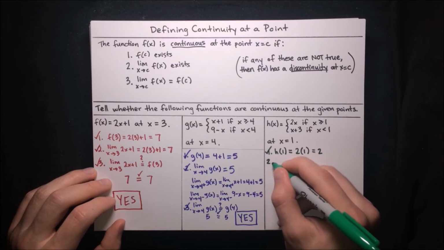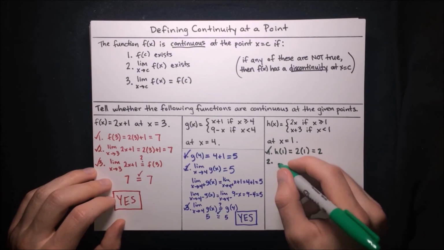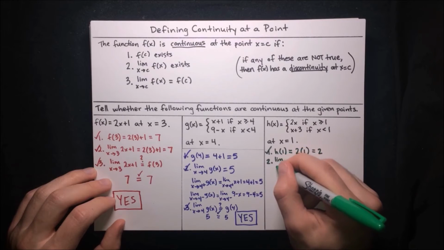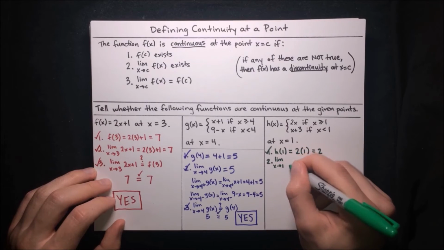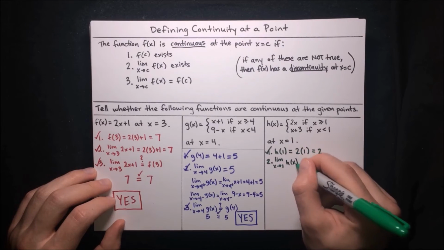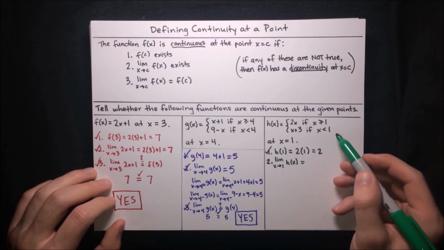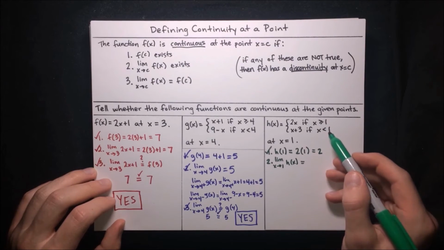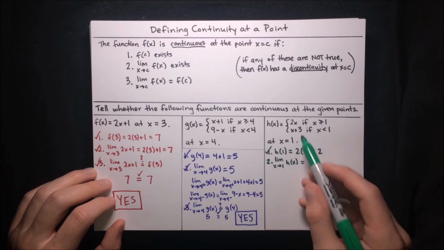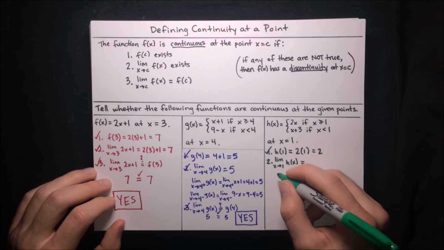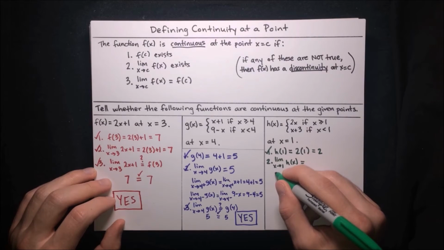And how about the second requirement? The second requirement is that the limit as x approaches 1 of h of x exists. So let's see, what is that equal to? Well, again, h of x is a piecewise function, and 1 is the crossover point. So depending on whether we're coming from the left or the right, we're going to be on different branches of h of x. That means we have to check the left and right limits separately.